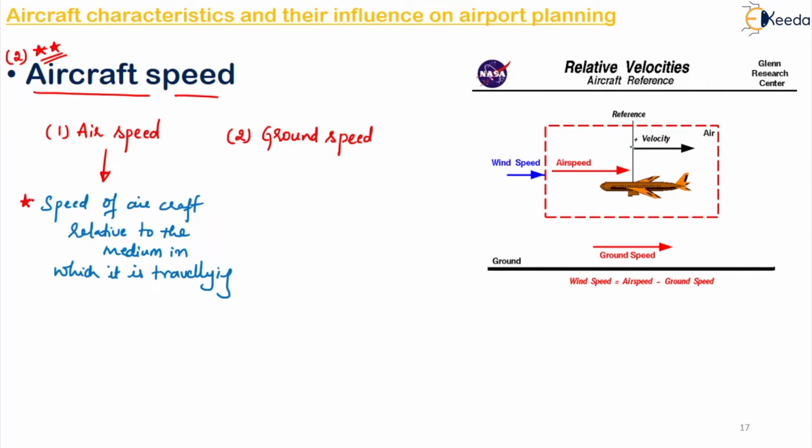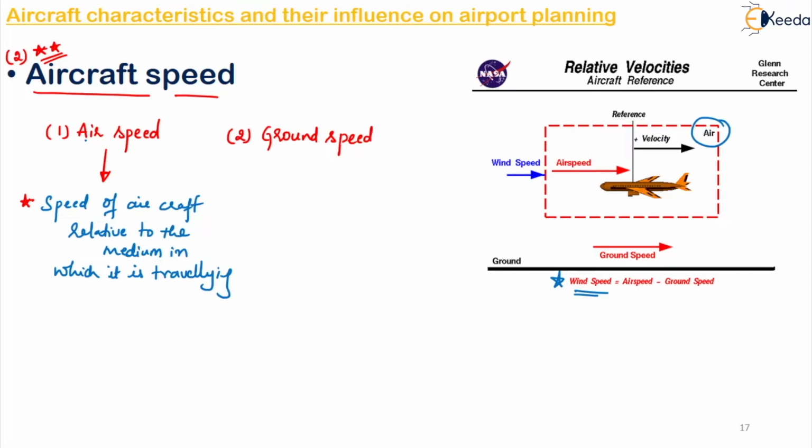If you see, this is your reference, this is your airspeed, this is how your wind speed is coming, this is your velocity, this is the total in air your aircraft is traveling. Okay, right? The next one is your ground speed, the speed of the aircraft in the ground. So normally your wind speed will be the difference of the air speed and the ground speed.